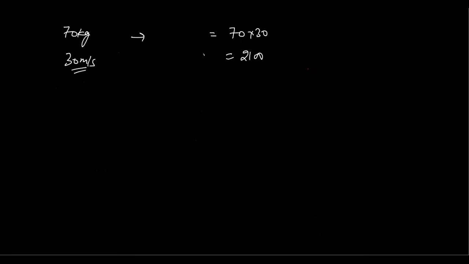Okay, if we stop this car in 2 seconds, so the force will be here, how much force do we have? This is 2100 divided by 2, that will be 1050 Newton force, and that is a huge force that will be required. So if I stop this car in 10 seconds, then the force will be equal to 210 newtons only. So if I stop this car in 20 seconds, then the force will be even less.